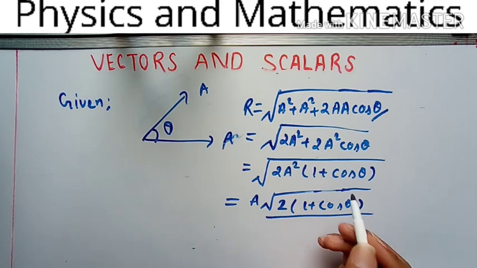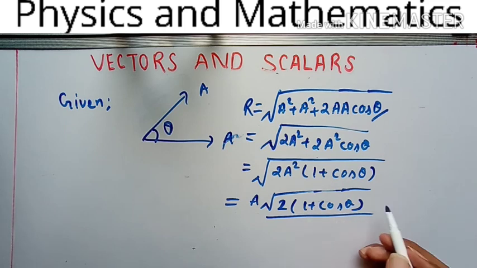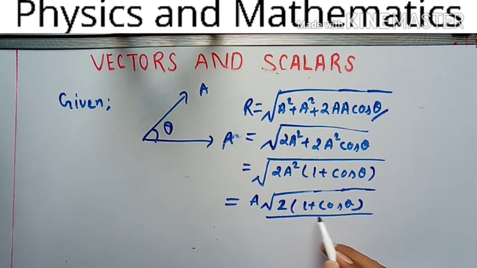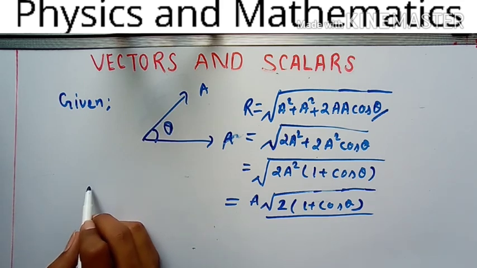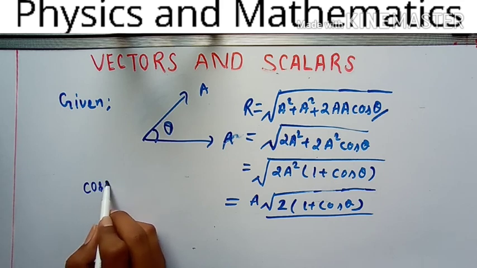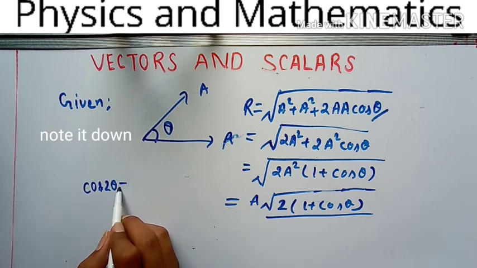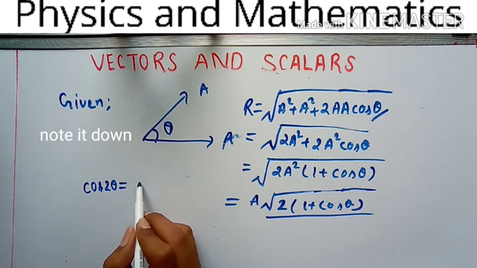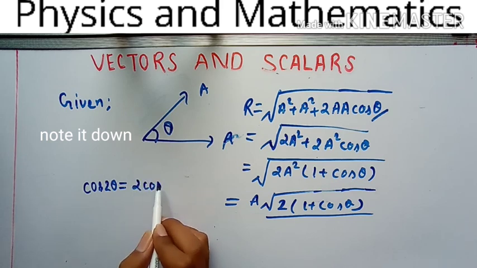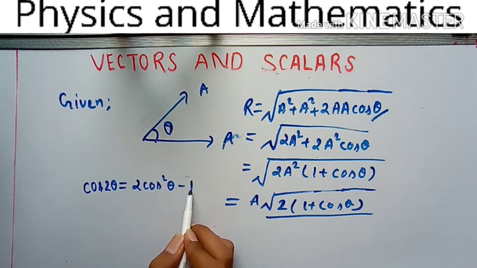For solving this, first of all you have 1 plus cos theta. So you have to make the square on this anyhow. For this purpose you have an identity of the double angle formula, cos 2 theta. Keep this identity in mind. I'm writing it: 2 cos square theta minus 1.